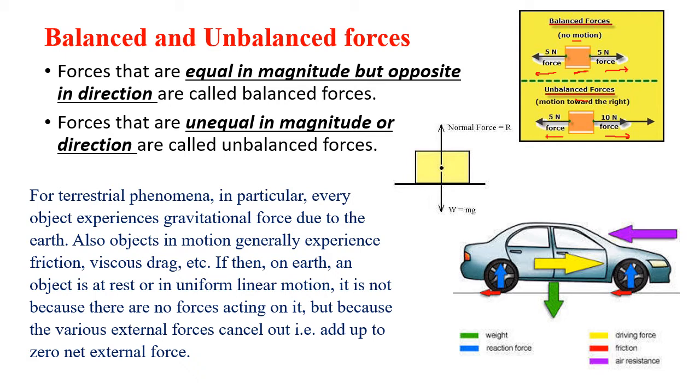This is the force we talk about in the first law: a body at rest tends to remain at rest, and a body in uniform motion tends to remain in uniform motion until an unbalanced external force acts on it. Here the force is unbalanced, it is more in the right direction, so the body will move in the right direction. So you have an idea of what balanced and unbalanced forces are.